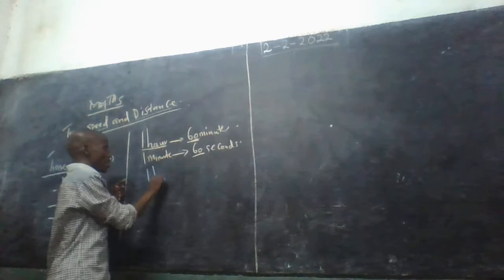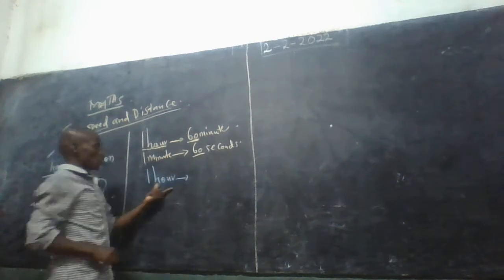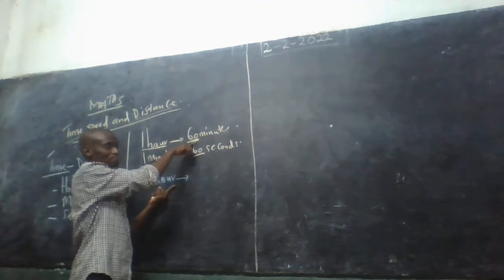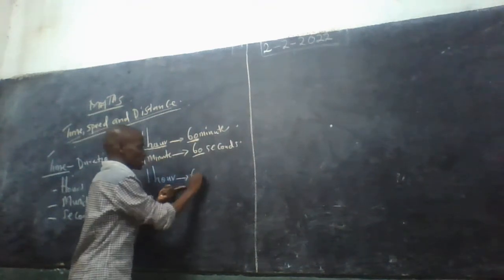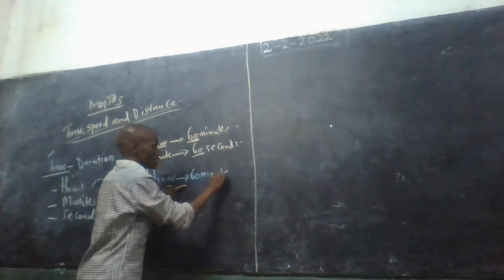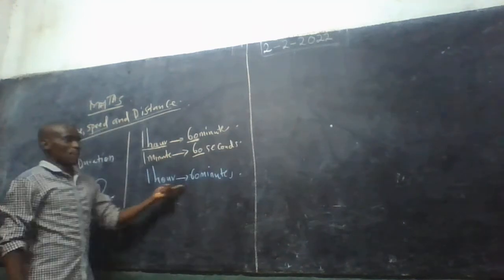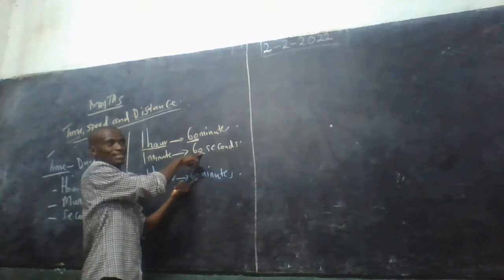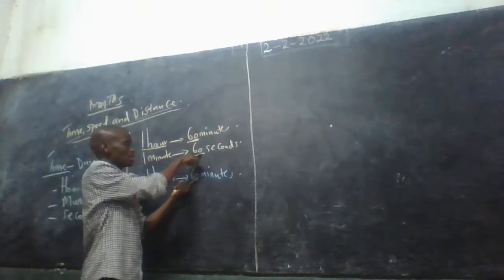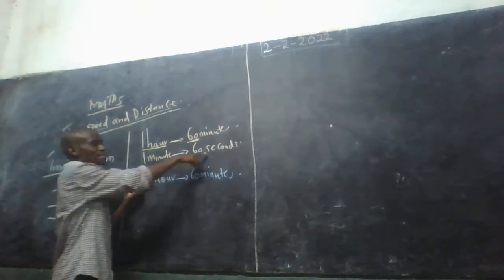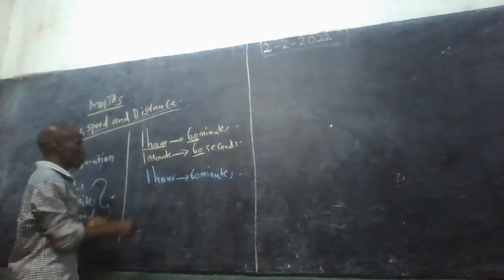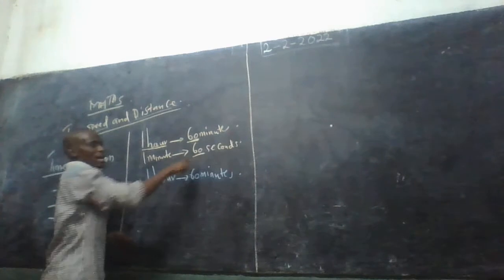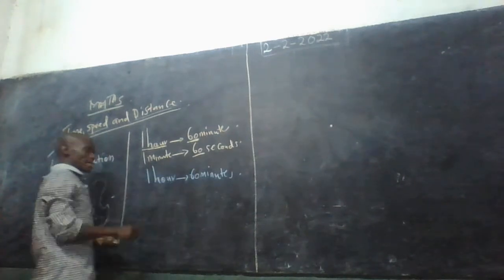So we'll say 1 hour is equal to 60 minutes. Are we together there? But 1 minute is equivalent to 60 seconds. The relationship between hours and seconds will come in here because we are supposed to combine them, to see how many hours is equivalent to how many seconds.